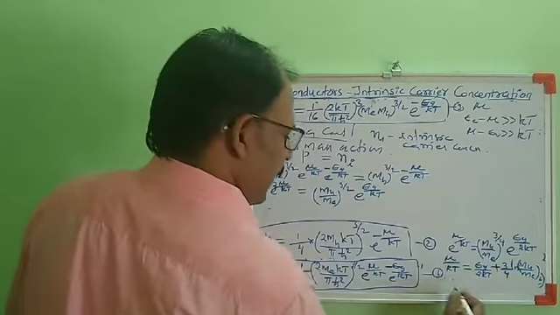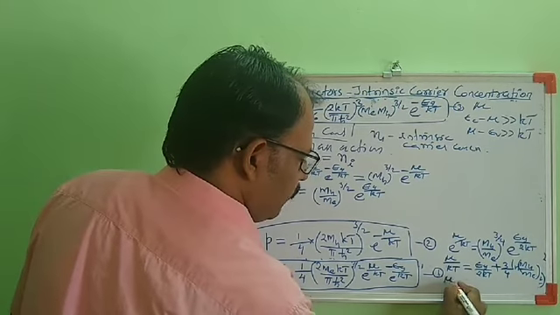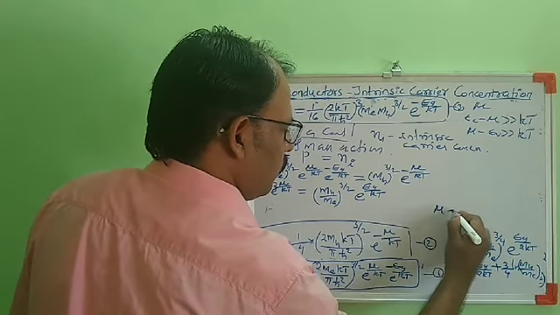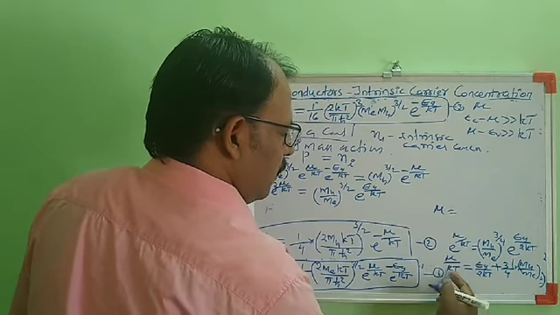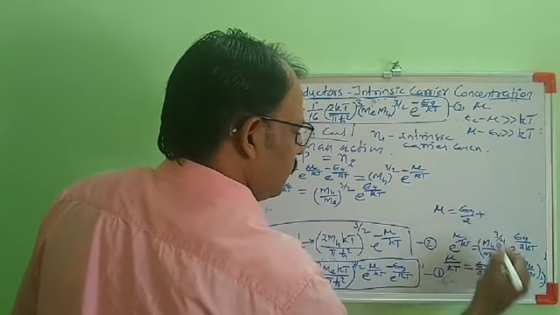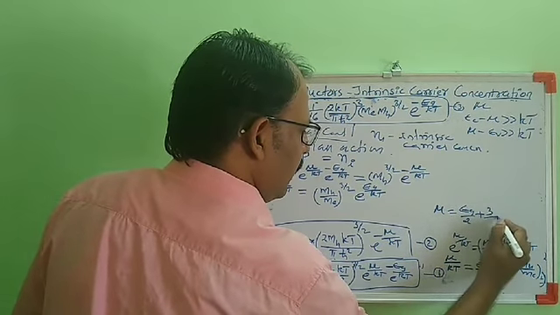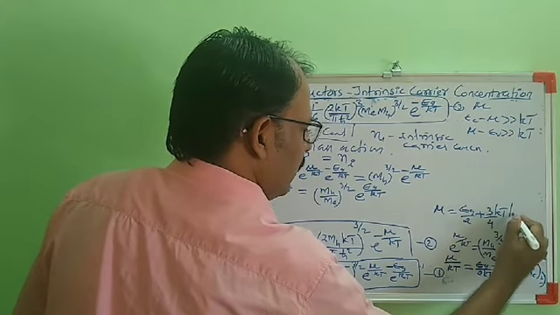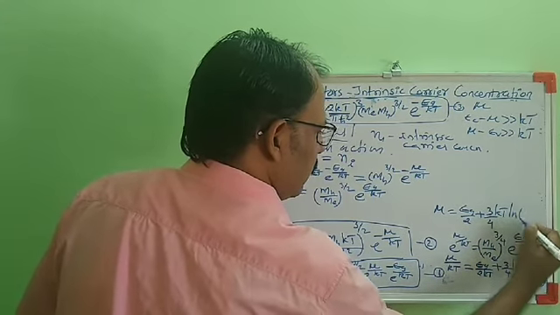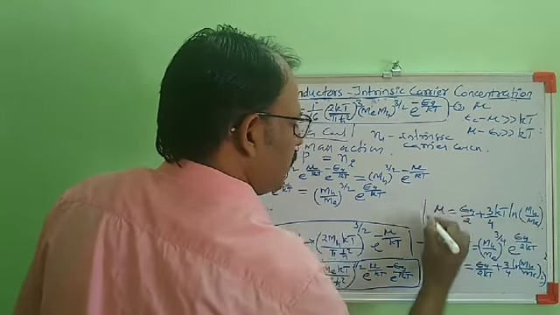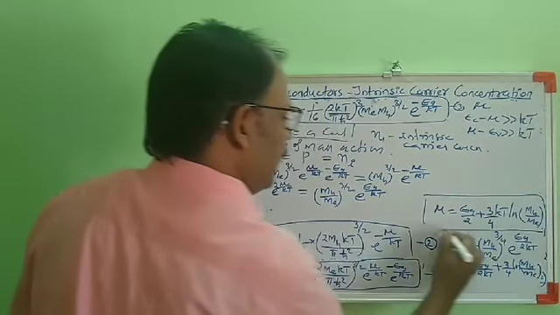Multiplying by kT, we get mu equal to Eg by 2 plus 3 by 4 kT ln mh by me. So this is the expression for the Fermi level.